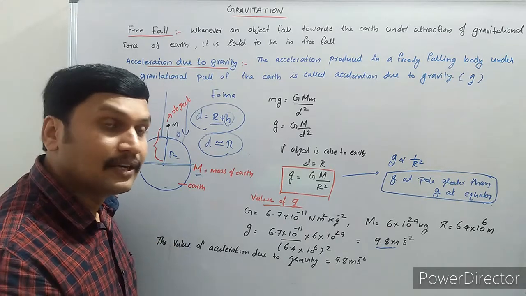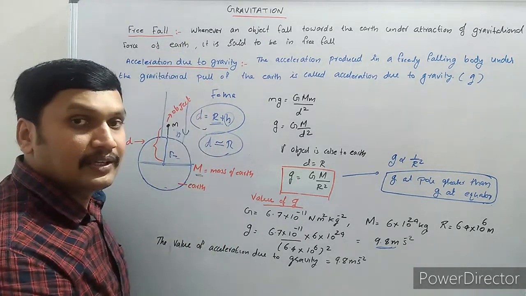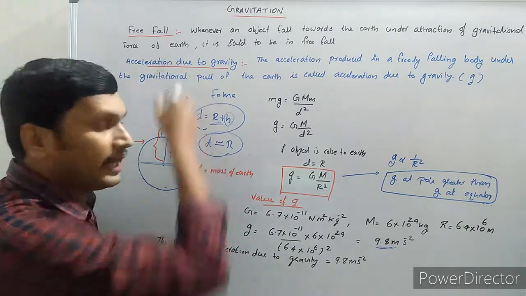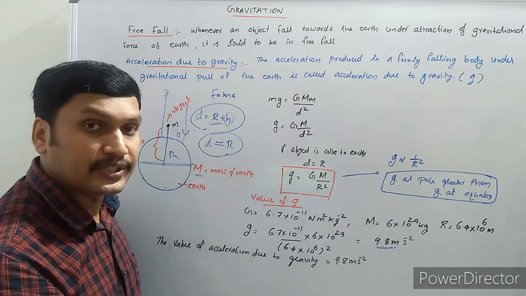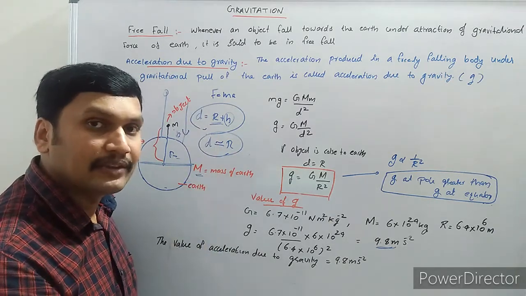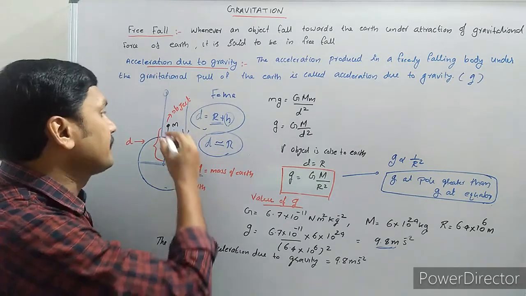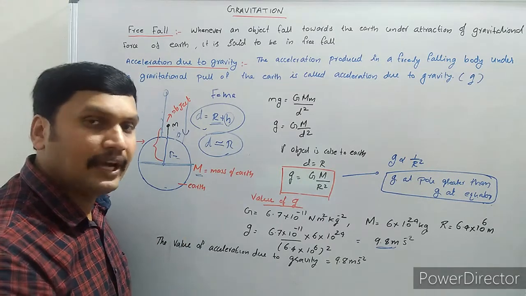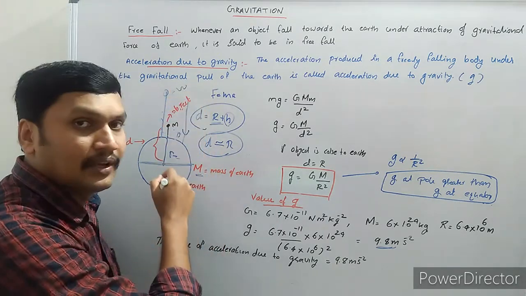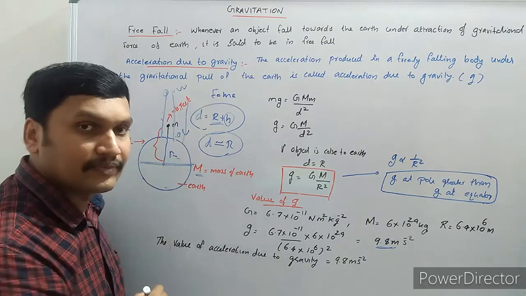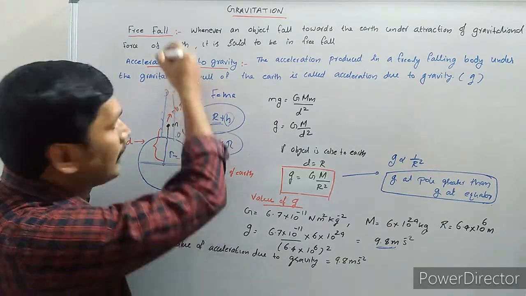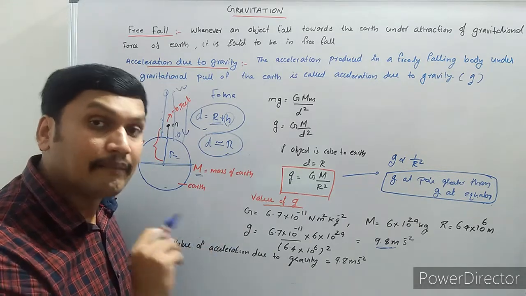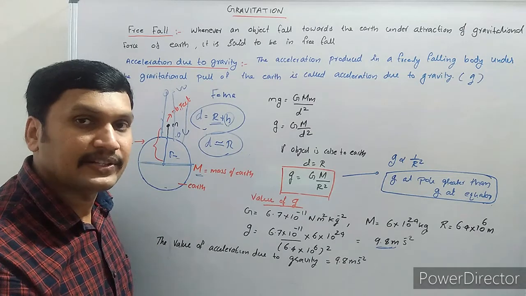So that's why we say that once an object is thrown upward, it has a negative acceleration, retardation, because when it is trying to move in the upward direction, it has an opposing force, the attractive force of the earth. That's why it's a retarding motion. That's why when it moves in the upward direction, its velocity decreases continuously, and finally its velocity comes to 0. After that, it falls towards the earth. So once the object is moving upward, it has a negative acceleration. So we can take g is equal to minus 9.8 meter per second square.